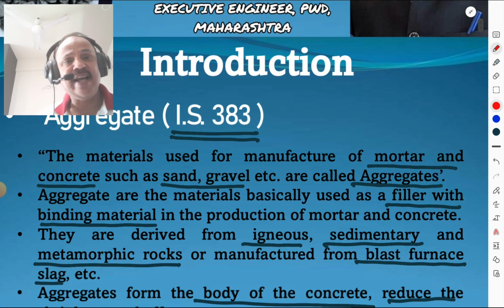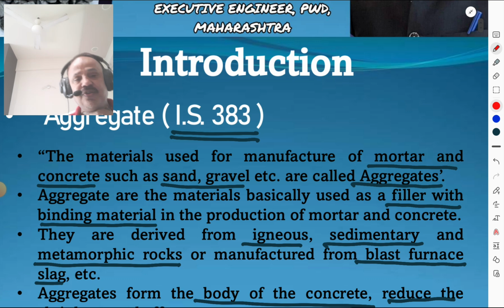First of all, what is the aggregate? The aggregates are defined in IS code 383. The material used for manufacture of mortar and concrete such as sand and gravel etc. are called aggregate. Aggregates are the materials basically used as a filler with the binding material in the production of mortar and concrete.